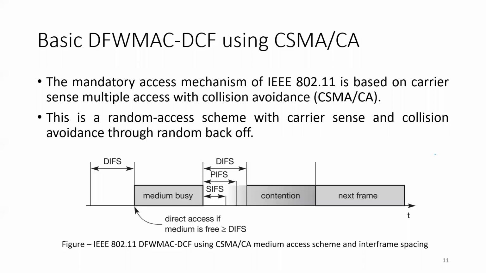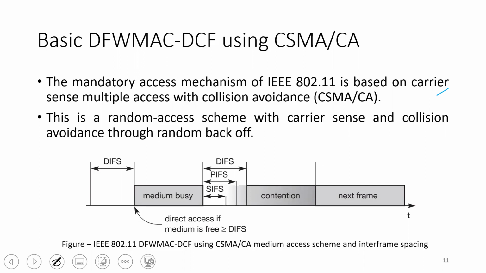Now, the mandatory access mechanism of the IEEE 802.11 standard is based on carrier sense multiple access with collision avoidance. That is, each and every node, before transmitting information over the medium in this particular standard, has to use this scheme in order to transmit its information over the air interface, which is a shared medium.